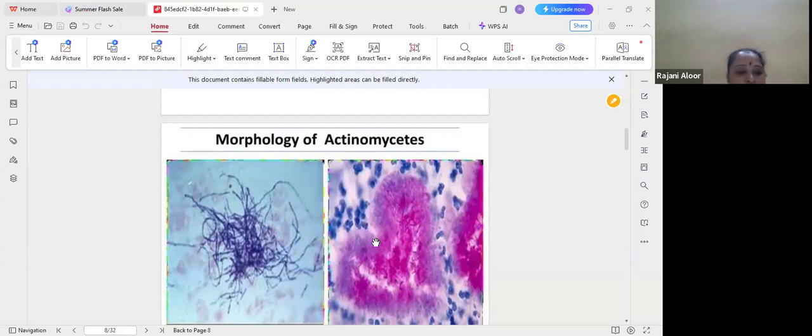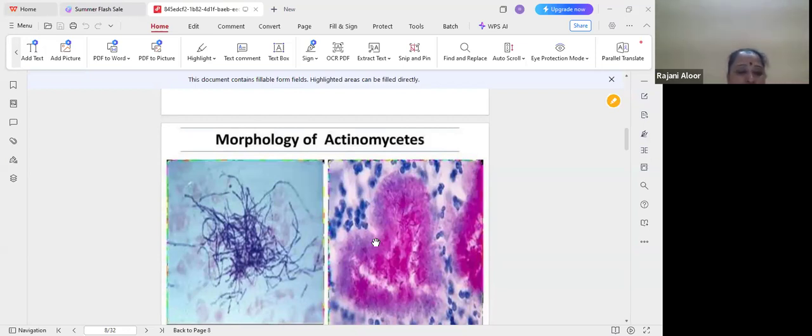In actinomycetes, as in true bacteria, there are no well differentiated nuclei, but many chromatin granules are present. At maturity, the cell wall of the mycelium becomes fragile and breaks up easily.